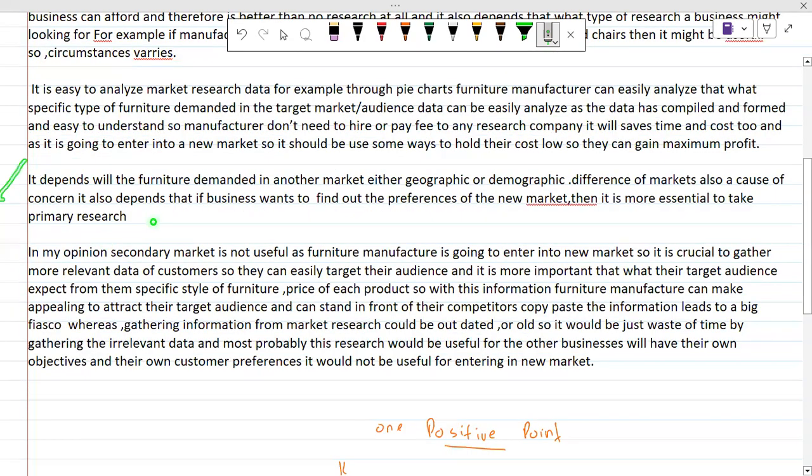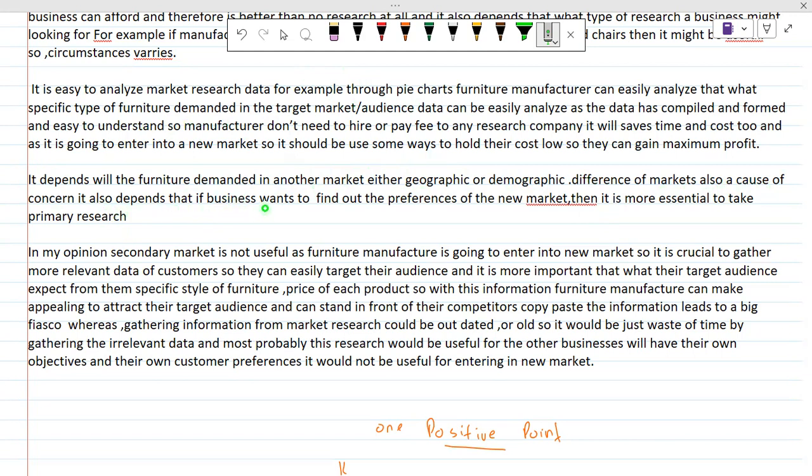Okay, so after that, this is my evaluation point again. It depends on whether the furniture is demanded in another market, either geographic or demographic. So this will also influence this choice. Difference of markets is also a cause of concern, because if the market is different and you are doing secondary research, maybe your market is totally different. So it means that the type of data you gather will be of no use in the future.